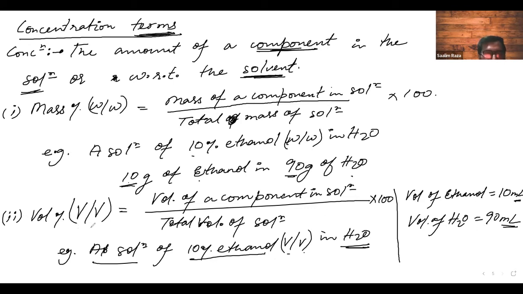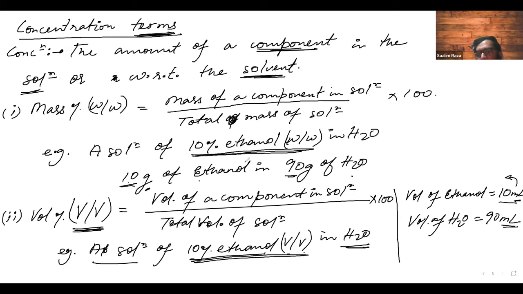So whenever you get this kind of notation, 10% ethanol volume by volume in H2O, you will always take the units as ml. And if you get something like 10% ethanol W by W, then you will take the unit of mass in grams.